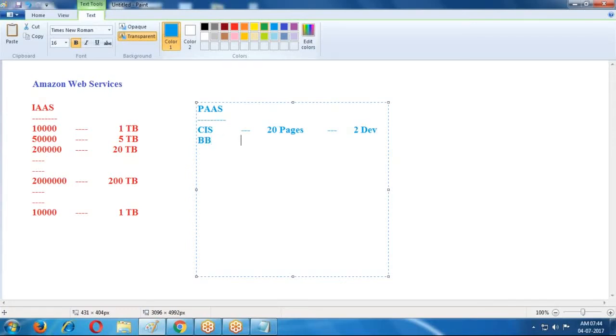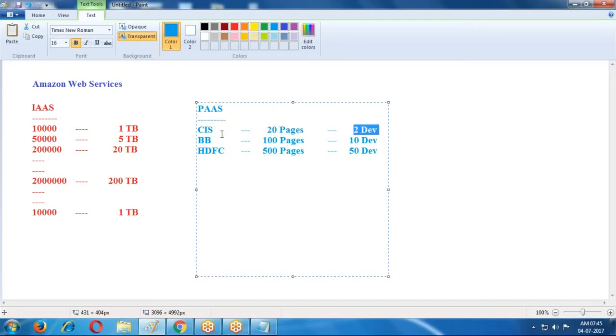If Big Bazaar requires one application with 100 pages of development, then 10 developers are needed. HDFC Bank requires one application with 500 pages of development, and for that project 50 developers are required. Like this, based on the requirements, they go for the number of user licenses.